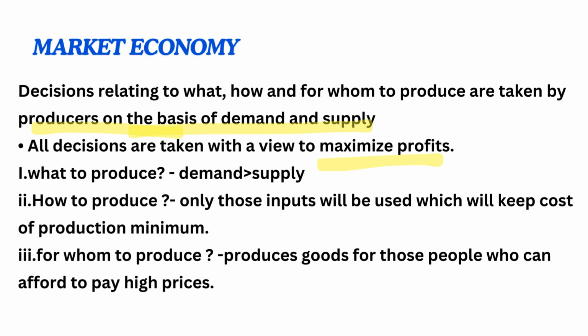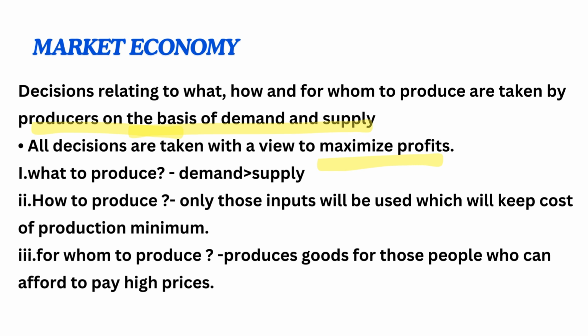So, what to produce? In market economy, the producers will produce only those goods which are more in demand and less in supply. Why? Because such goods will offer higher prices, and thus higher profit. Second is how to produce, which includes technique. So, in market economy, the producer will use only those inputs which will keep their cost of production as minimum as possible.